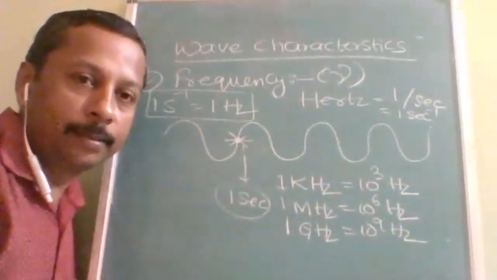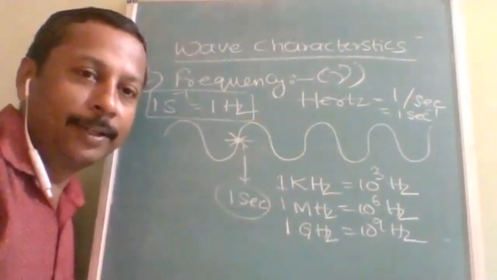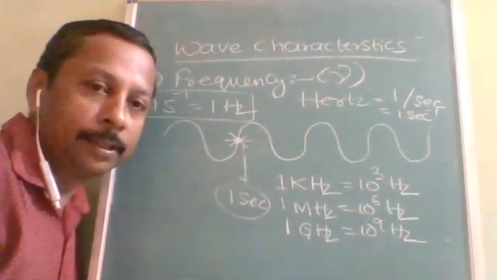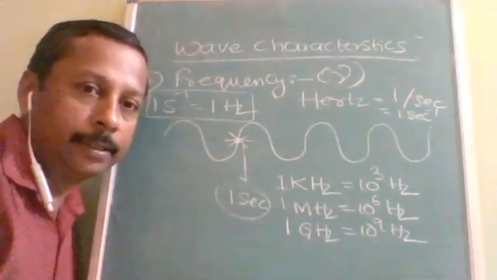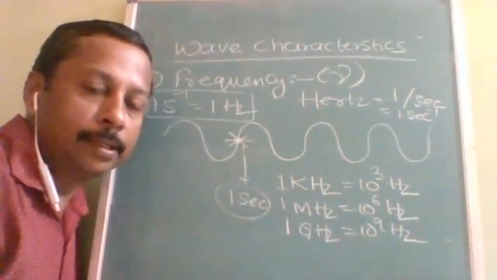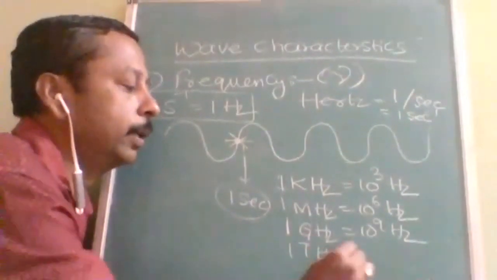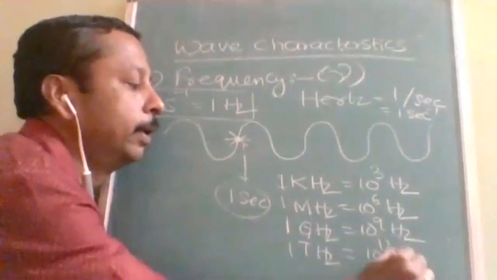Have you heard this unit anywhere? Good. In the specifications of a processor, gigahertz means that many processes can be done in 1 second. Now it is going to be terahertz also. Terahertz will be 10 to the power of 12 hertz.